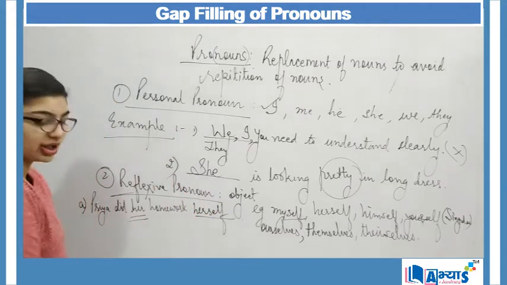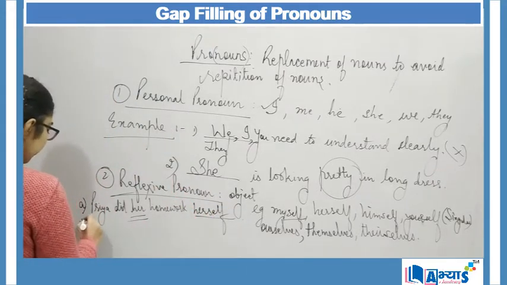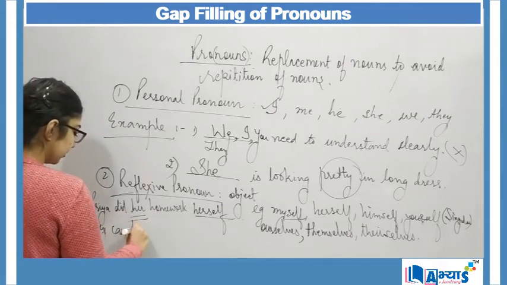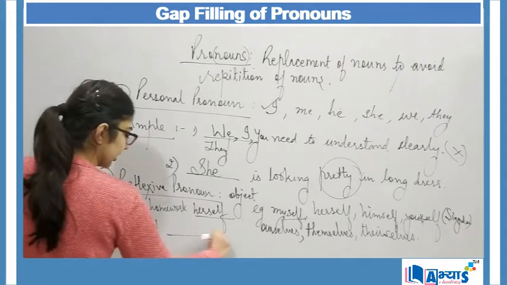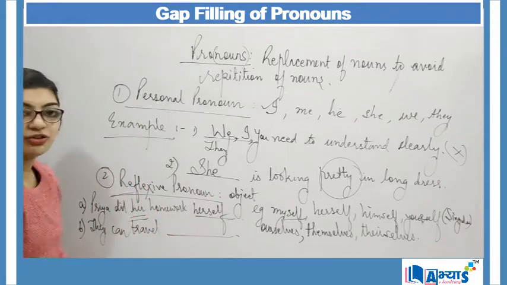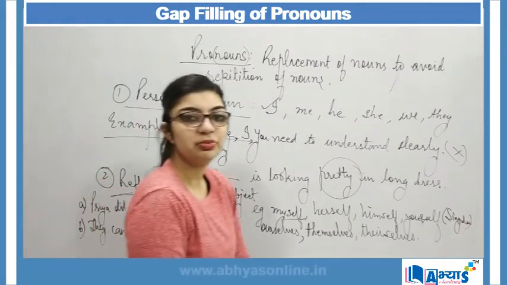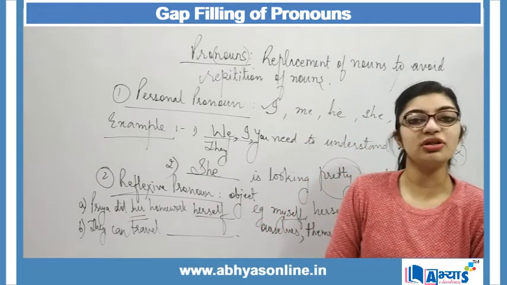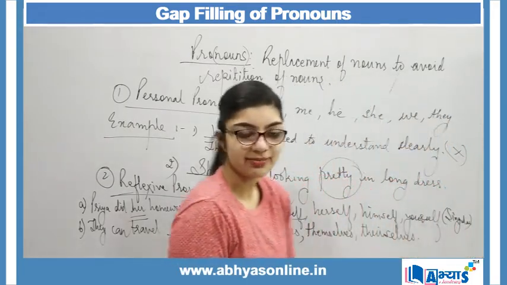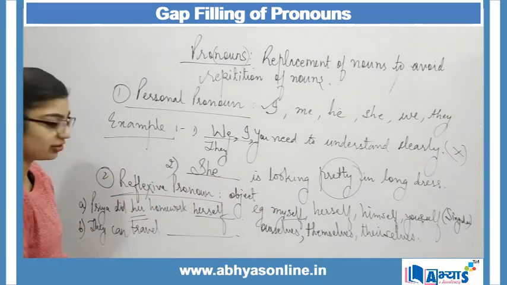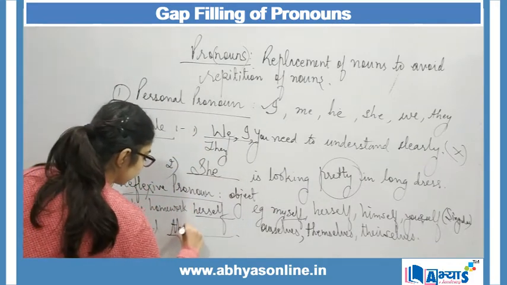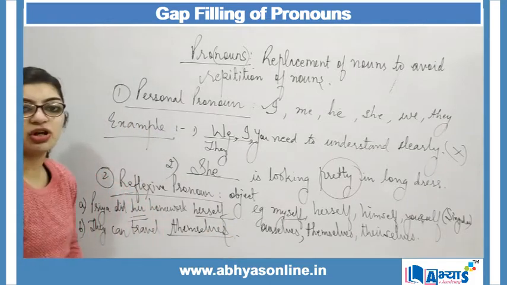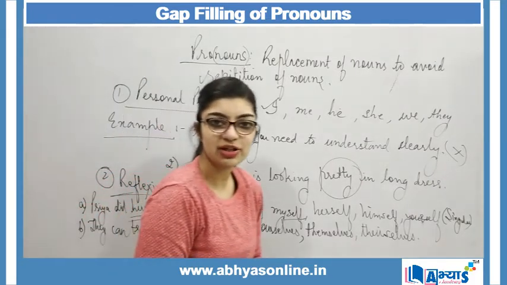Priya did her homework herself. Another example can be they can travel dash. For they, we will be making use of plural reflexive pronoun, and the plural reflexive pronoun over here will be themselves. So I will say they can travel themselves. So these are the two examples of gap filling using reflexive pronouns.